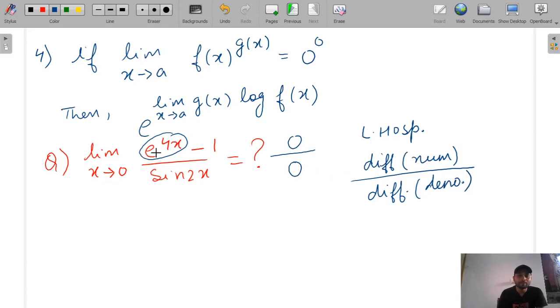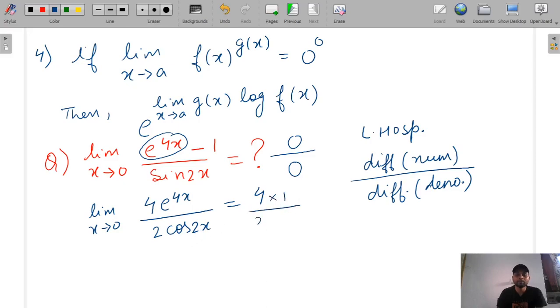So we will first differentiate the numerator. It will come limit x tends to 0. If we differentiate it, we will get 4 e raised to the power 4x, and the differentiation of 1 will be 0, and in the denominator it will be 2 cos 2x. Now if you put the value here, 4 e raised to the power 4x will be e raised to the power 0, that is 1, divided by 2 into cos 2x, which is also 1, and 4 divided by 2, the answer will be 2.